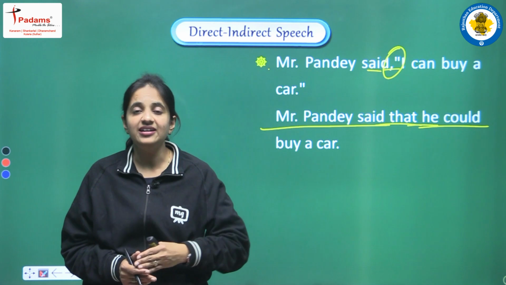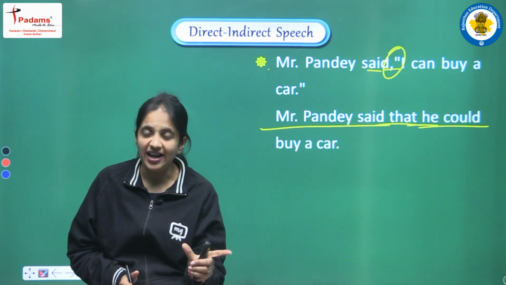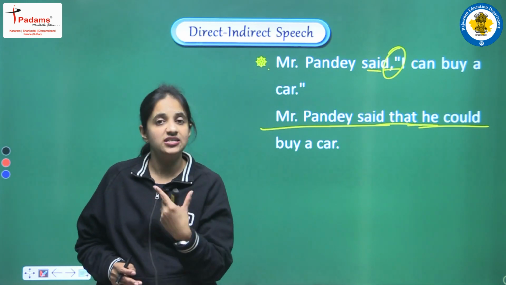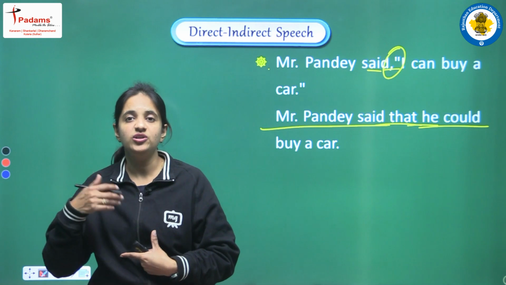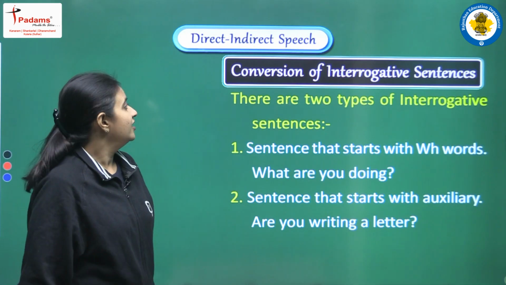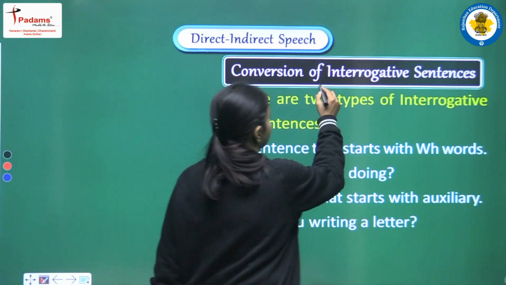What is different in assertive sentence? The change is the conjunction. We have to use that, and say, or we can say said to or says. It will be converted into tell, tells or told. Clear?